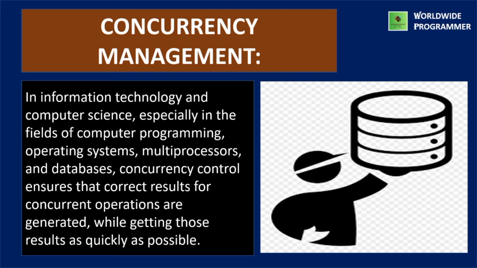In information technology and computer science, especially in the fields of computer programming, operating systems, multiprocessors, and databases, concurrency control ensures that correct results for concurrent operations are generated while getting those results as quickly as possible.